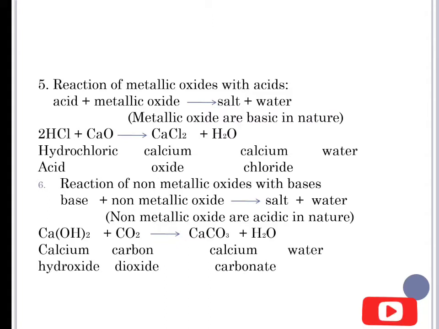When calcium hydroxide reacts with carbon dioxide, it forms calcium carbonate, which is the salt, and water. So when base reacts with non-metallic oxide, it forms salt and water. This is all about the chemical properties of acids and bases.